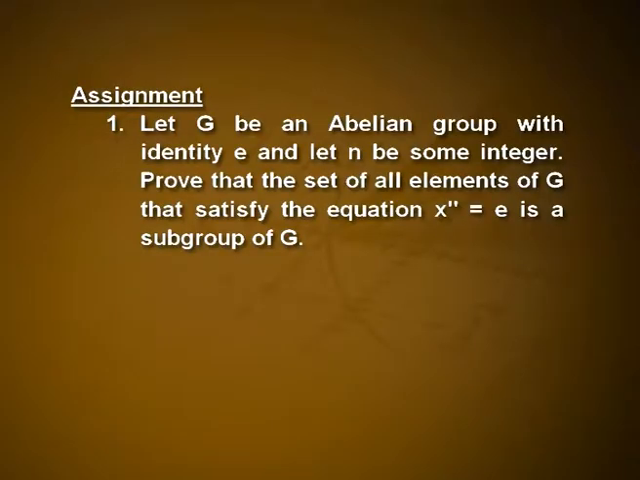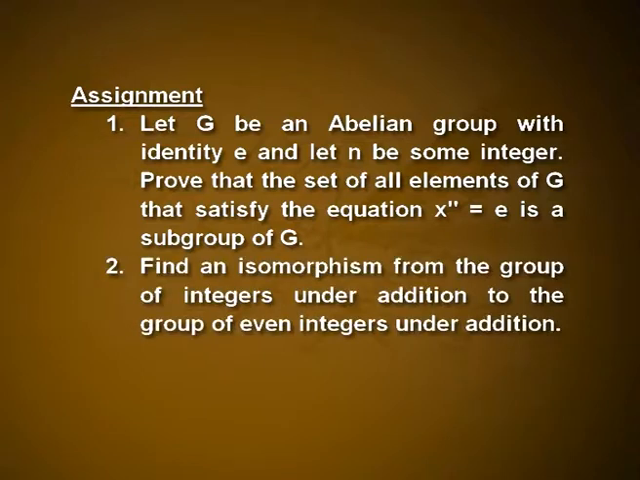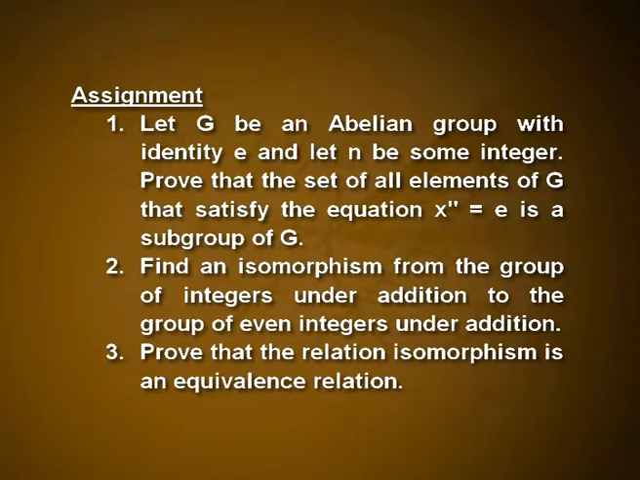Here are some assignments for you. The first one: let G be an abelian group with identity e and let n be some integer. Prove that the set of all elements of G that satisfy the equation x raised to n is equal to e is a subgroup of G. Second one, find an isomorphism from the group of integers under addition to the group of even integers under addition. Third one, prove that the relation isomorphism is an equivalence relation.